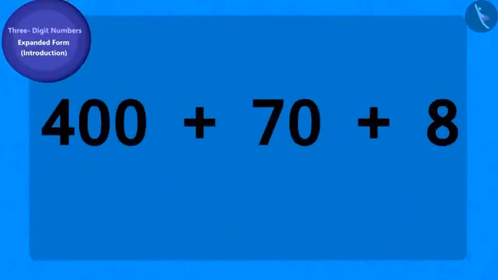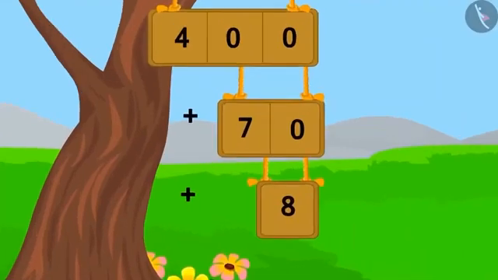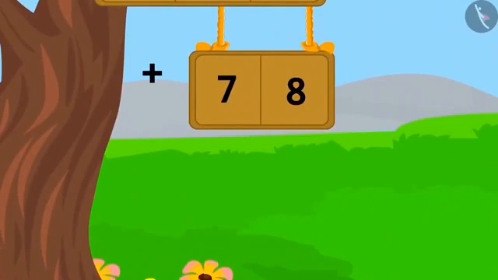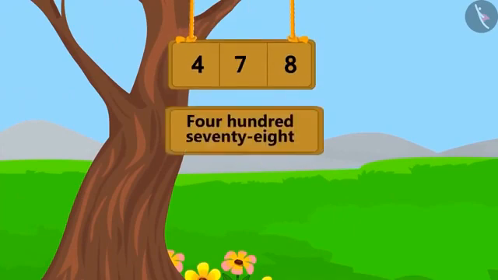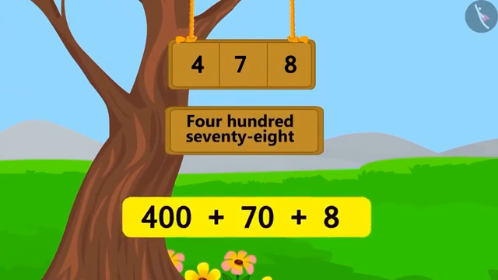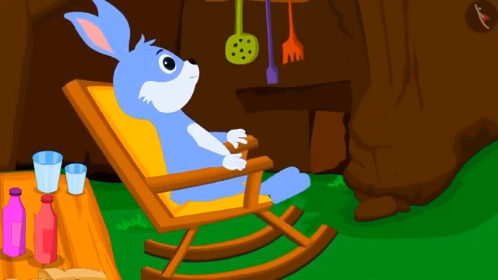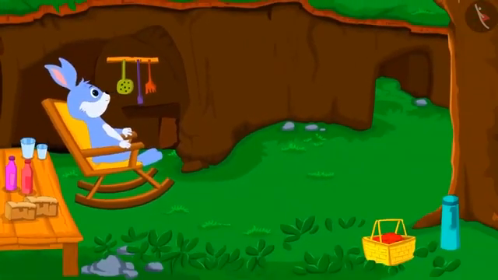Can you identify the number of which this is the expanded form? This is very easy to do. First, we will add 70 and 8 and we get 78. We know that the number 478 is ahead of 400 by 78. In this way, we can identify a number through its expanded form. Bunny bought a small house for himself and started living in it happily.